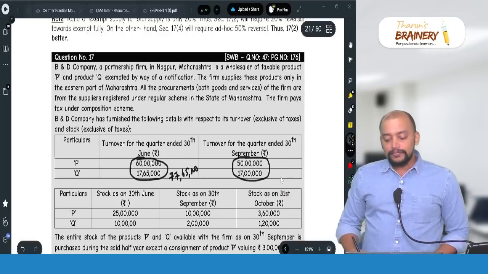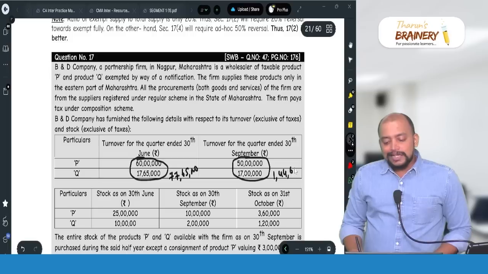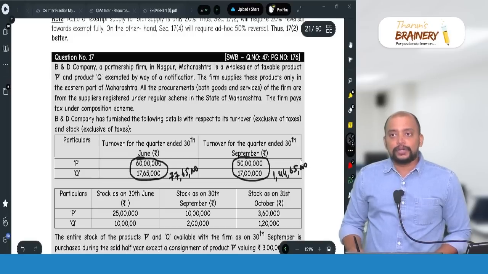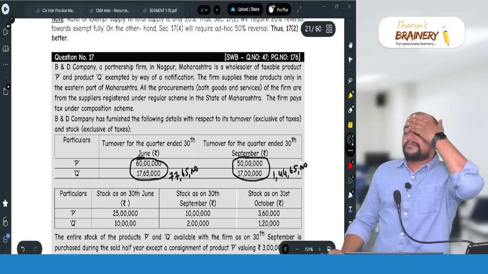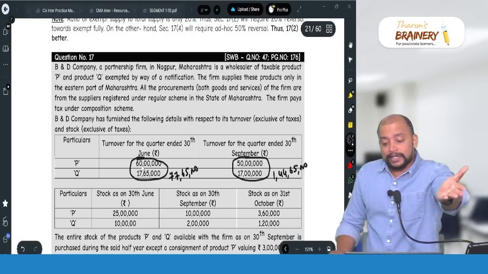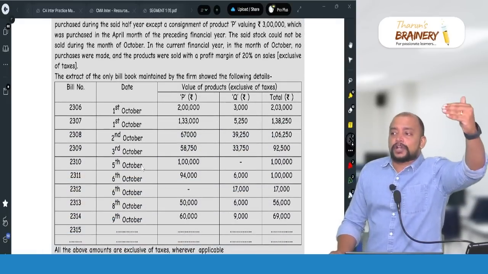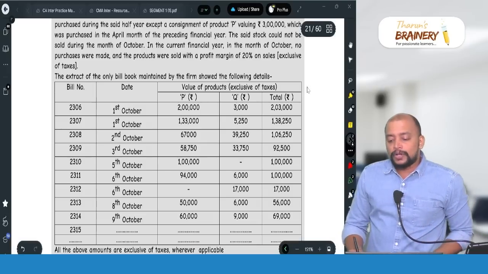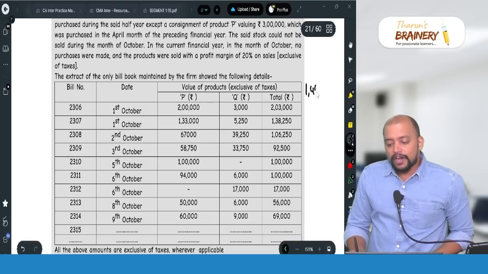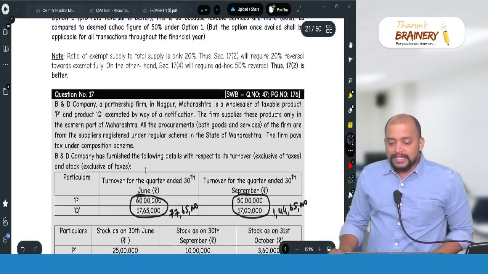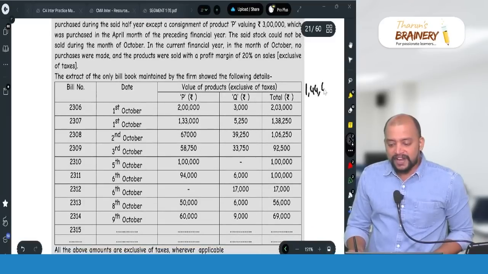Total 1 crore 44 lakh 65,000. This is the total. Still they are in composition scheme for first quarter and second quarter. Now in the third quarter, starting from 1st October, they gave the data. Now take that 1 crore 44 lakhs 65,000 plus 2 lakh 3,000.